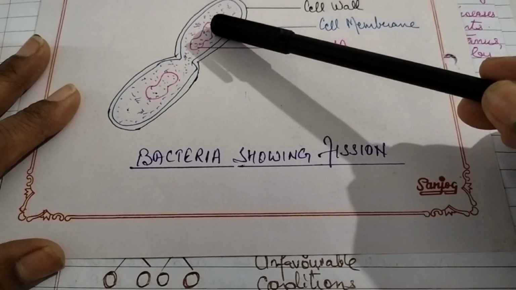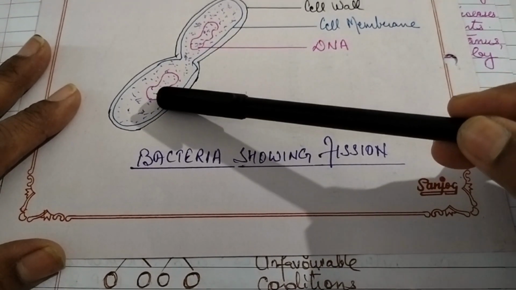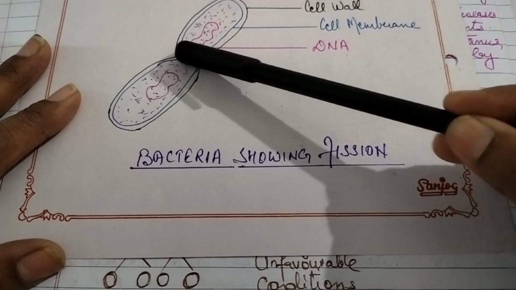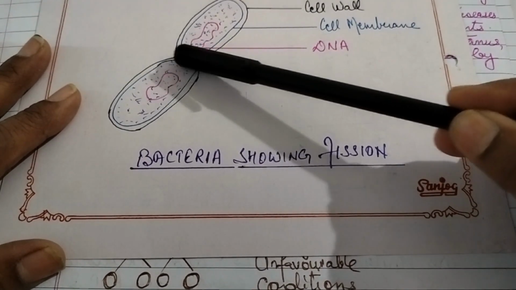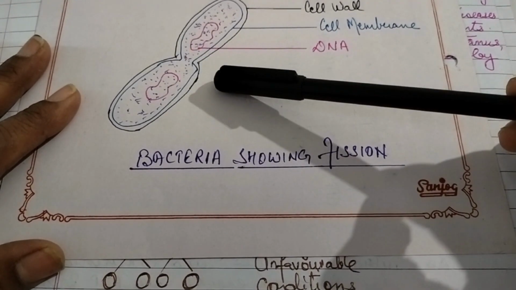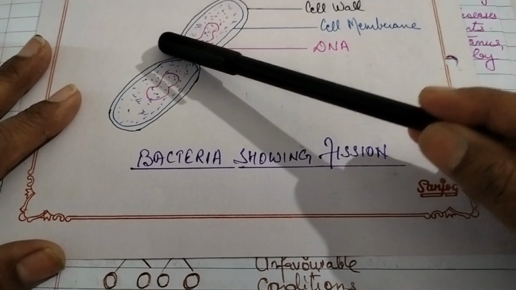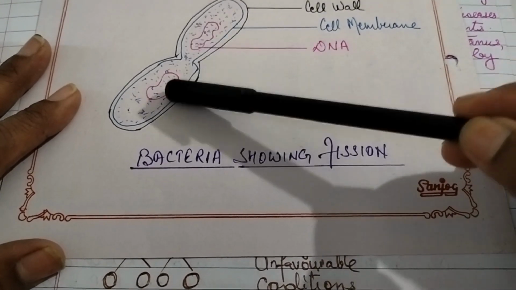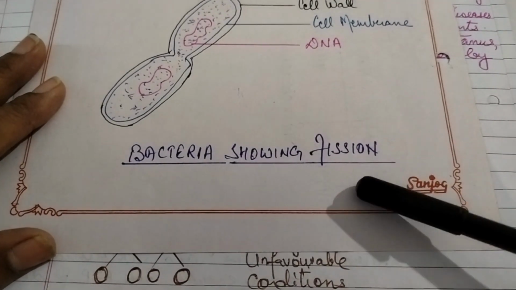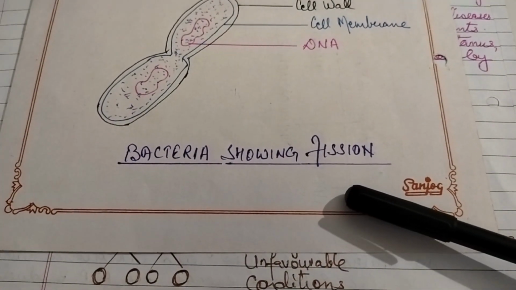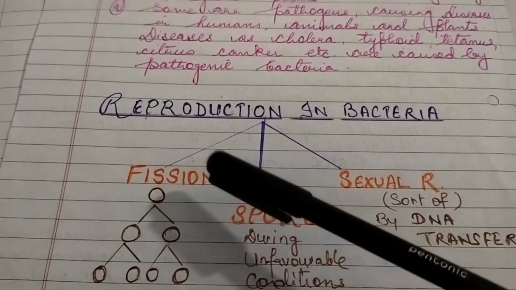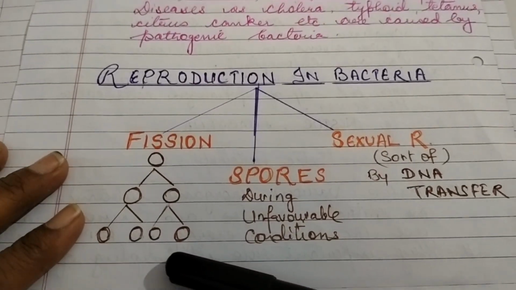One part goes into one cell, the other part moves towards the other cell, and gradually, slowly, it breaks from this place, forming two bacteria. So this is the bacteria showing fission. One kind of reproduction is bacterial fission, in which one forms two, two forms four, and so on.